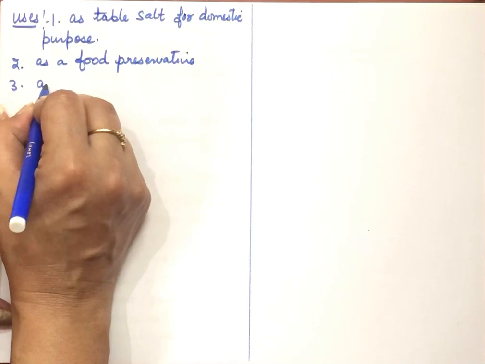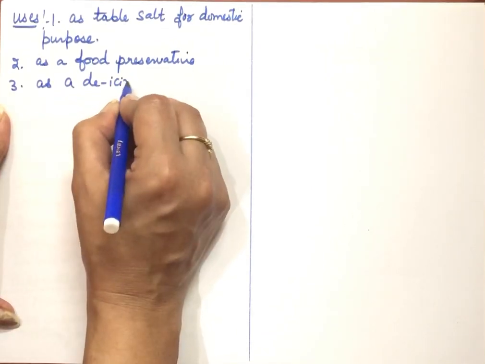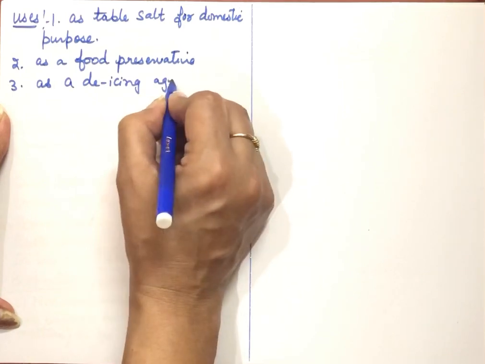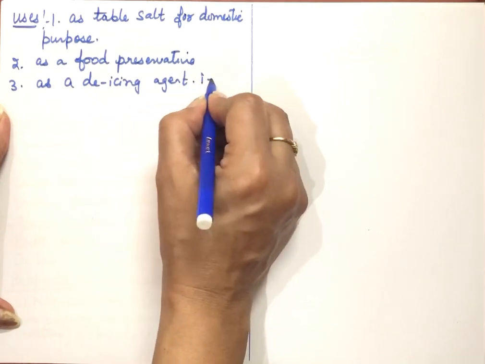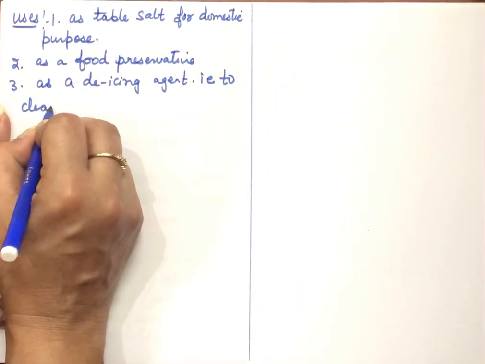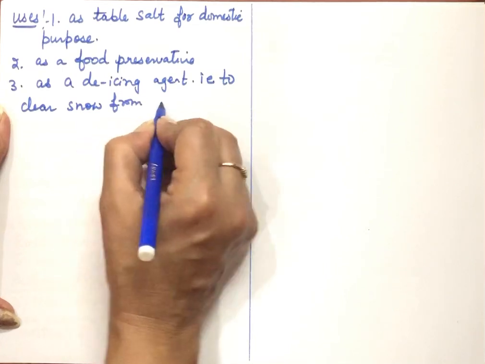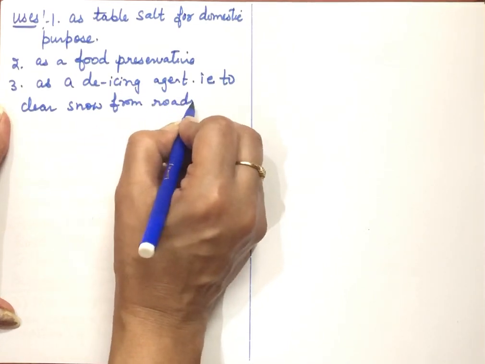Third, it is used as a de-icing agent. De-icing agent means to remove the snow from the roads, that is, to clear snow from roads. Sodium chloride is used.